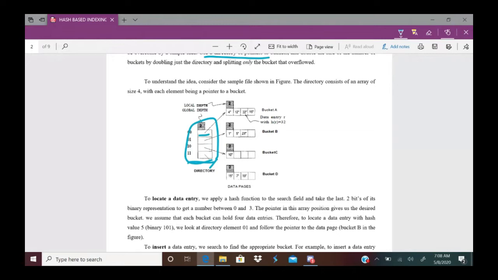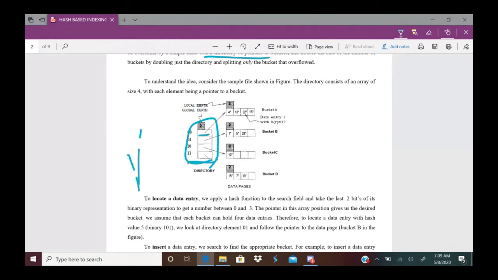Say assume each pointer takes 4 bytes. So for storing 4 pointers, 4 into 4, only 16 bytes are required. The amount of space required for a directory of pointers is less when compared with records. Each record is 100 bytes, but a pointer is 4 bytes only, so it is best to double pointers instead of buckets. That is the idea. It is used in extendable hashing.